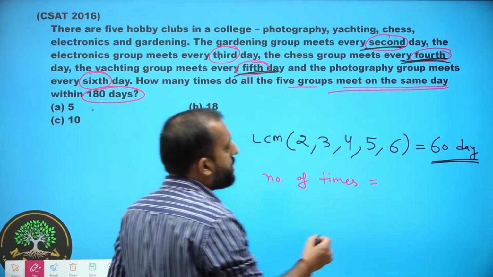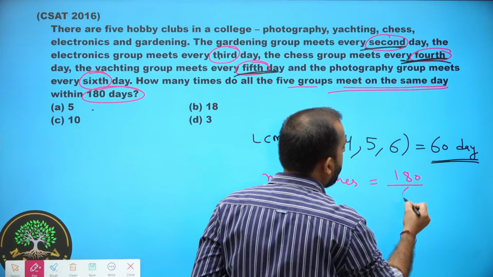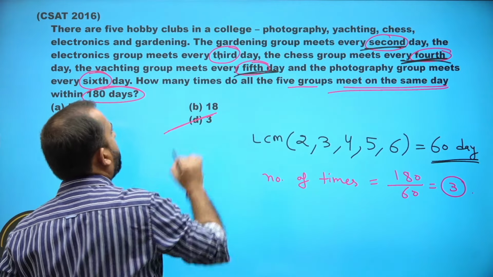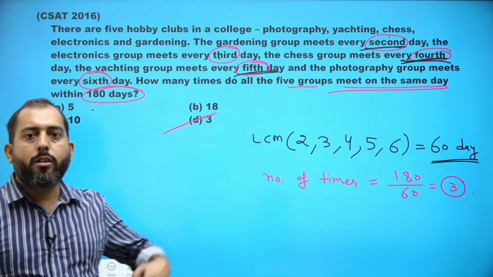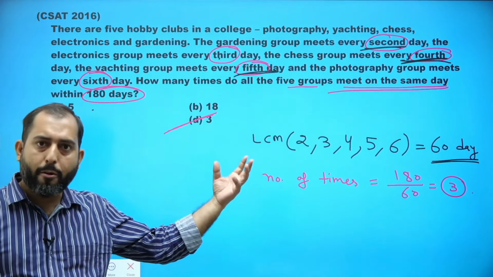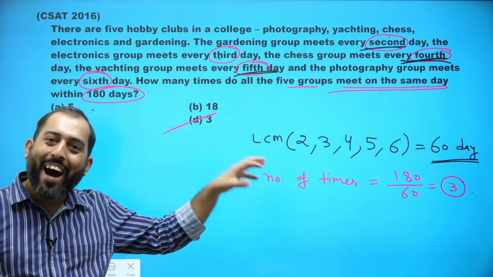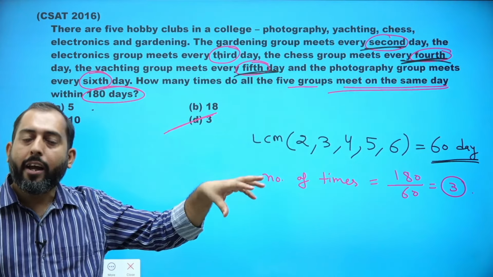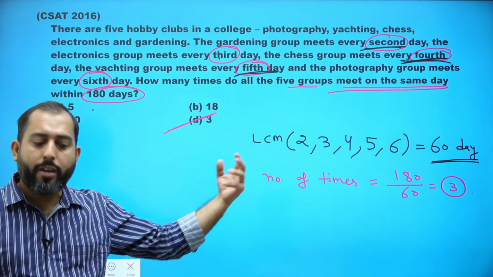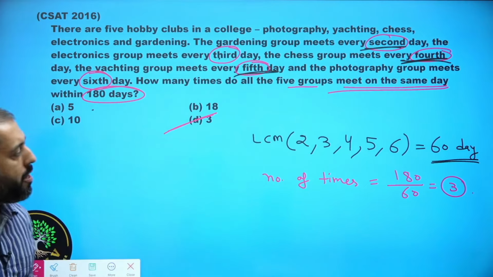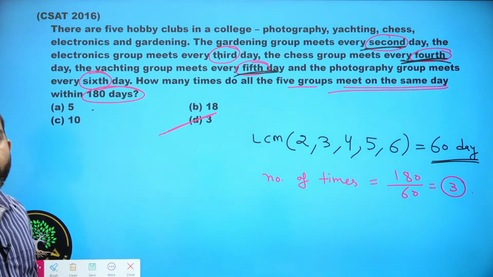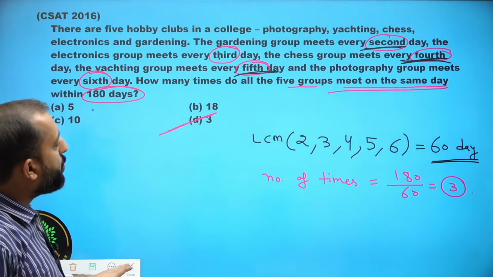Just divide 180 by 60 and you will get 3 as the answer to this question. They will meet each other after every 60 days, so in a duration of 180 days, 3 times we can consider 60. That is why they will meet 3 times. I hope guys this is clear to you. Let's move on to the next question.